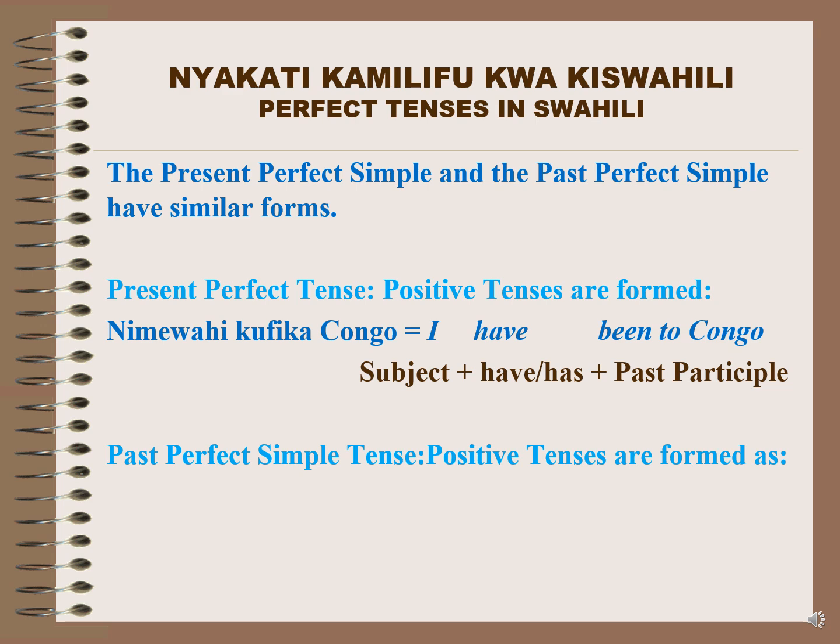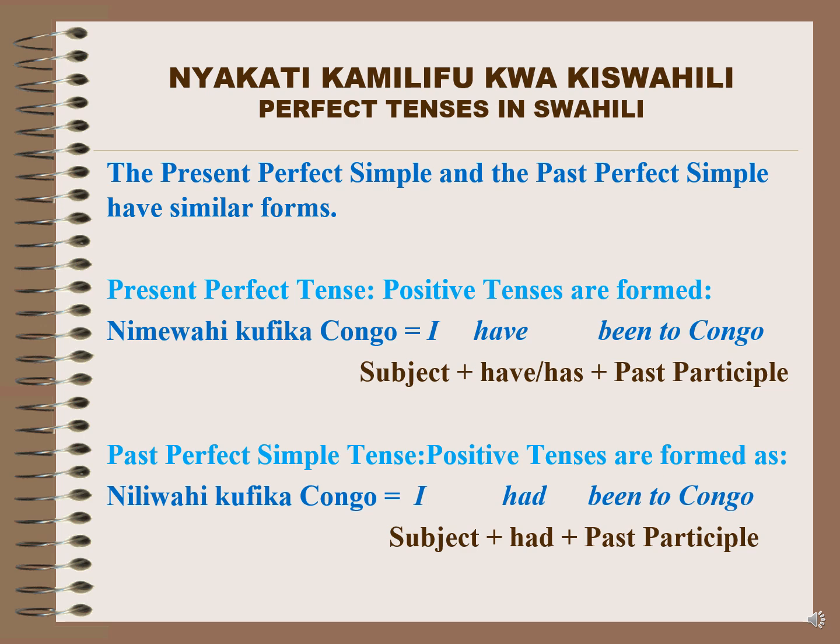Past perfect tense, positive tenses are formed as the following, here as it is shown below. Subject had plus past participle. And in Swahili you can say niliwahi kufika Congo, meaning I had been to Congo. Nimewahi kufika Congo is the present perfect tense, and niliwahi kufika Congo is past perfect simple tense.